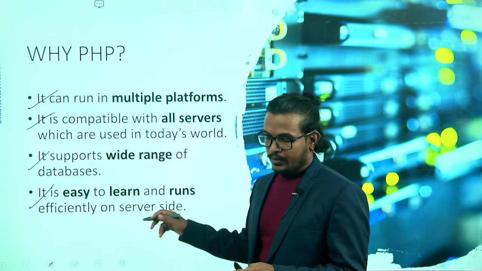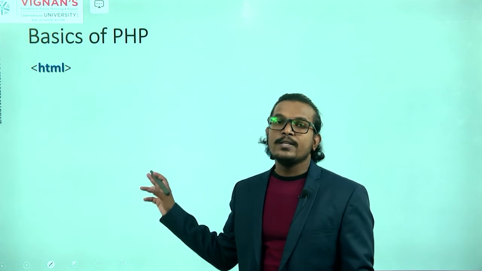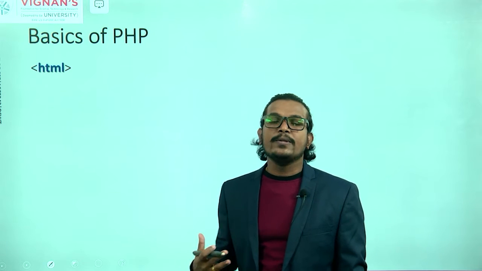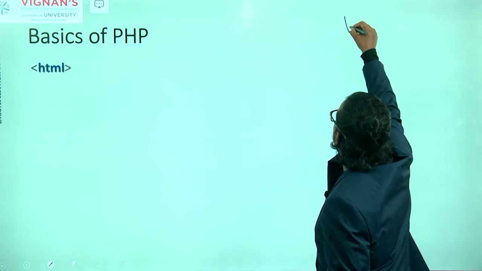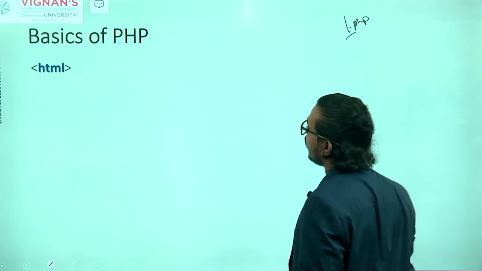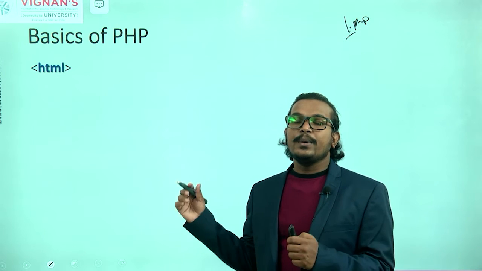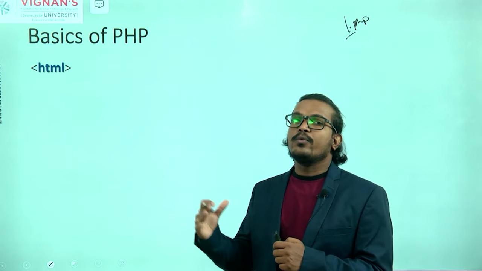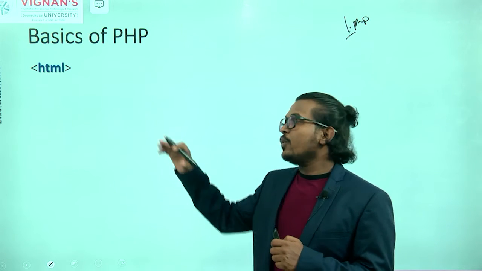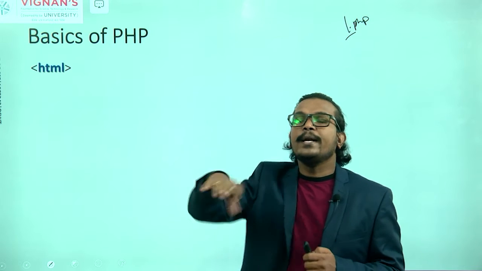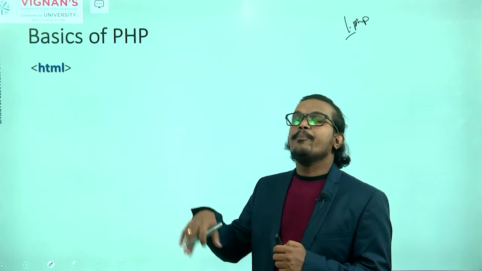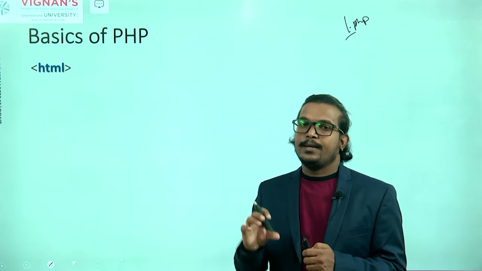Okay, so next we see the basics of PHP. In this basics of PHP, first we are creating one sample PHP page. You save your PHP page like one.php, your file name with the .php extension. You have to save your file as .php. What I'm doing here is writing one HTML code, and inside that HTML code I'm embedding my PHP script.